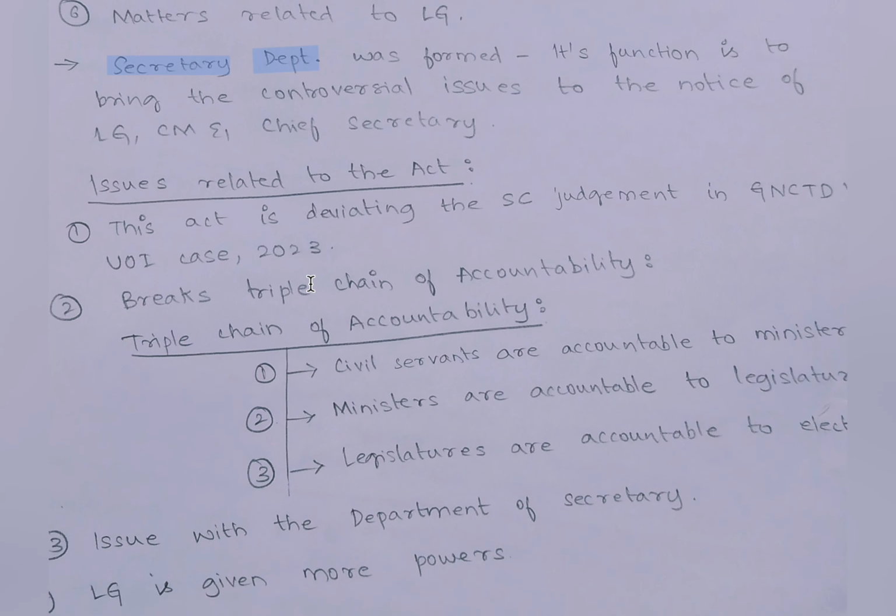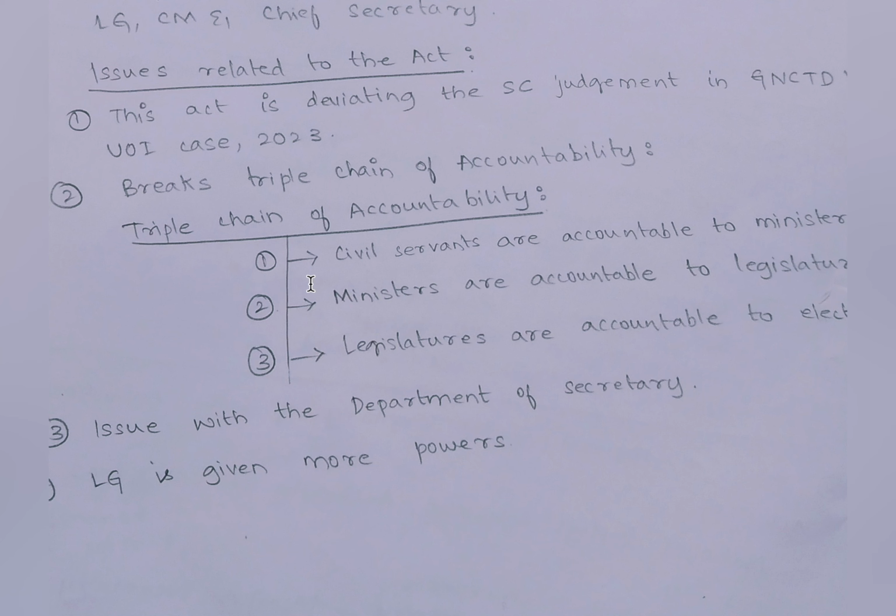So the main issues related to this act is, after the Supreme Court's judgment in 2023 in Government of National Capital Territory of Delhi versus Union of India case, the NCCSA, that is the National Capital Civil Services Authority, was established. Okay, so the judgment was that the government of Delhi will have majority of control over the services except on the matters related to public order, land and police.